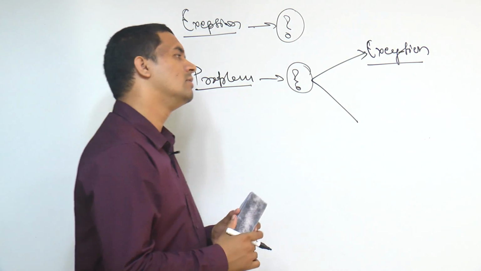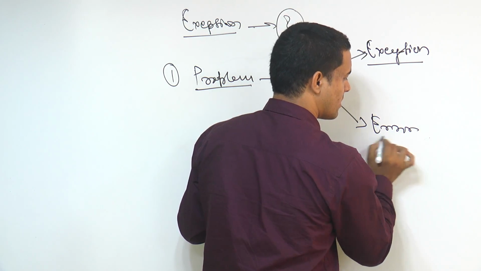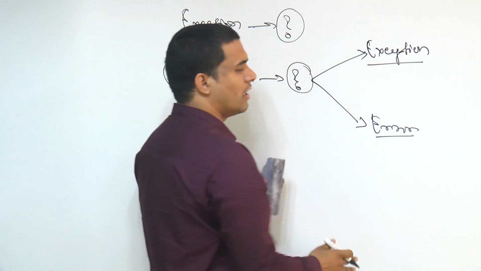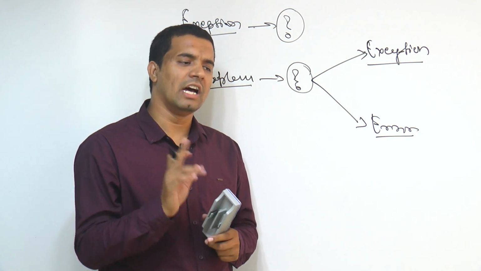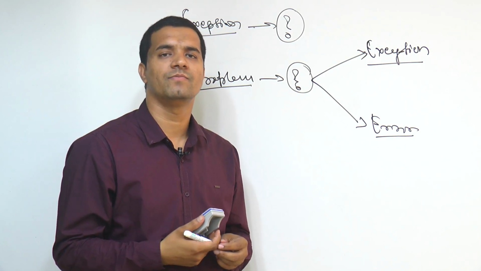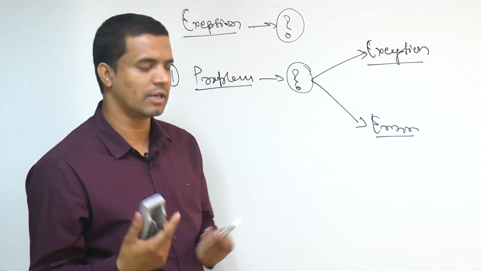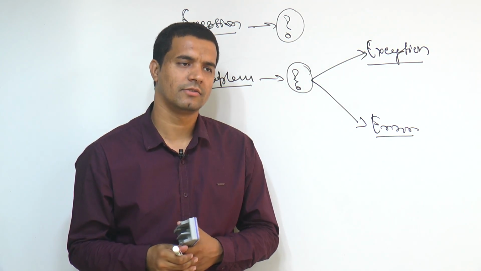The second important point is error. So in our program we are getting two things. One is exception and the second one which we are getting is the error in our programs, right?